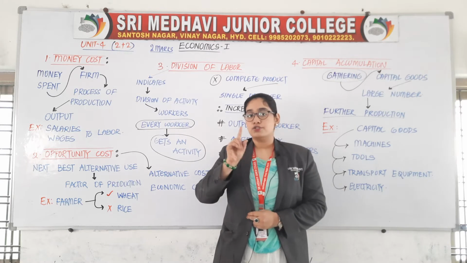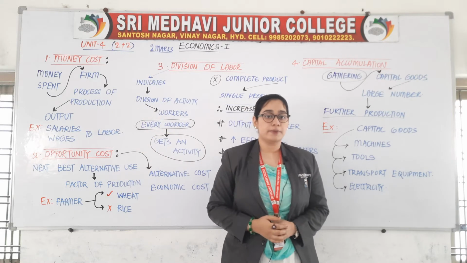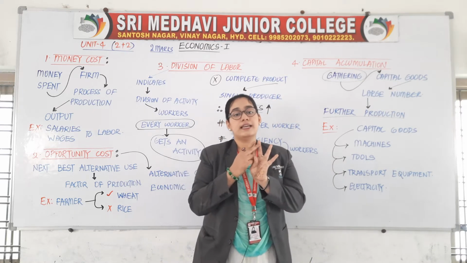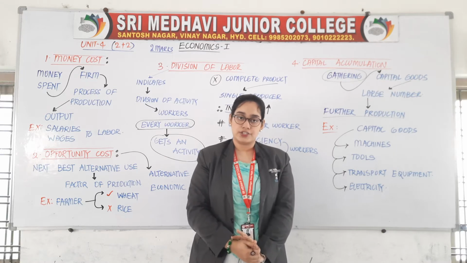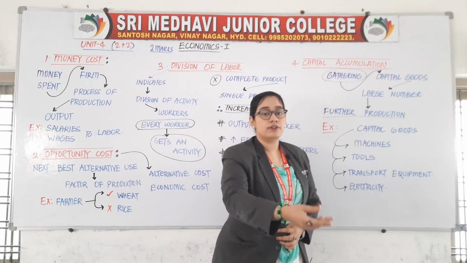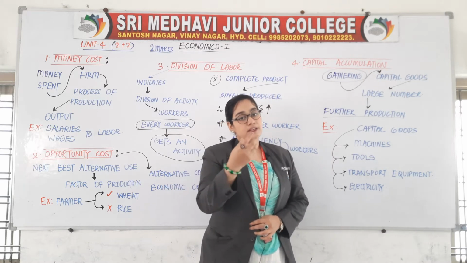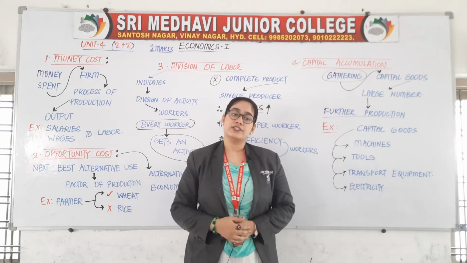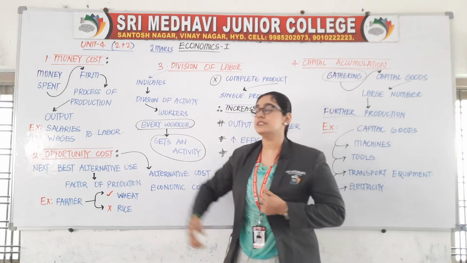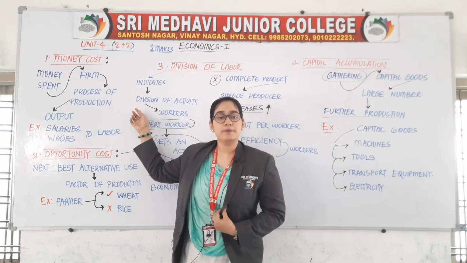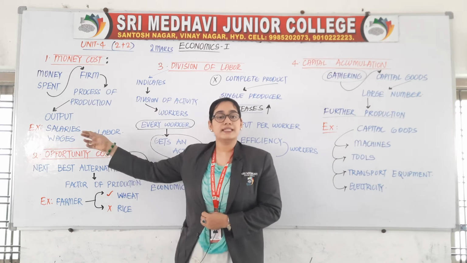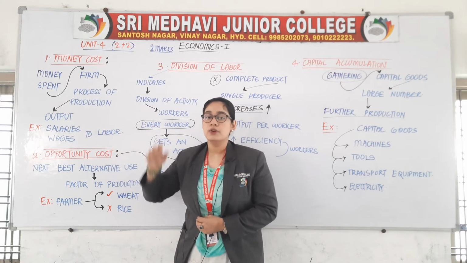Is that clear? So labor is also a factor of production. As you know that there are 4 factors of production: land, labor, capital and organization. If I spend money on land, or if I spend money on labor, or if I spend money on capital or organization, it is nothing but money cost. So in simple terms, the money spent by a firm in the process of production of its output is known as money cost. Example, wages and salaries given to laborers.